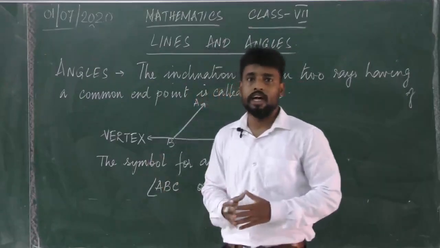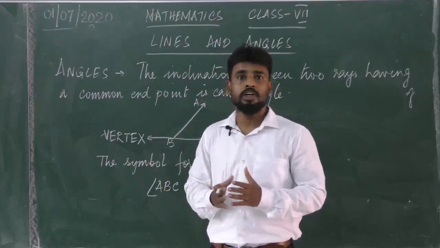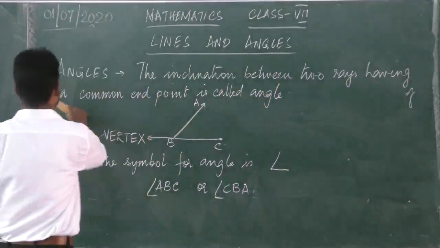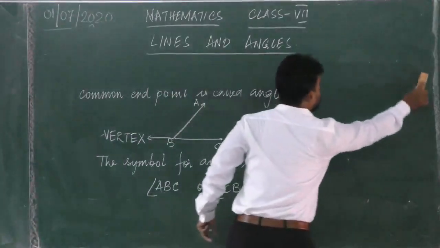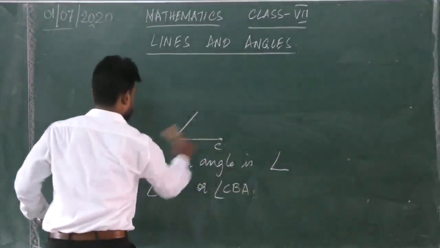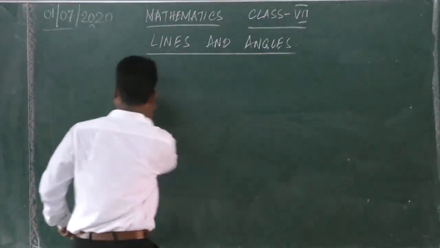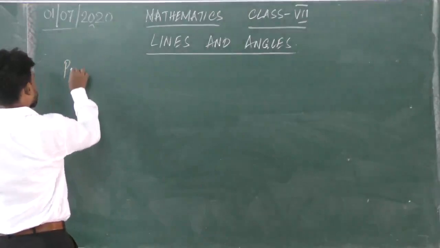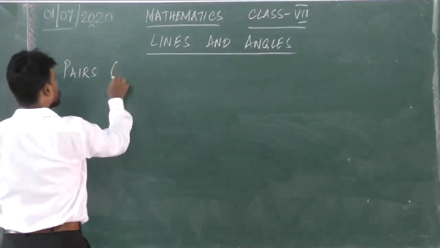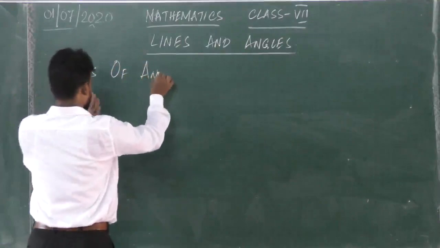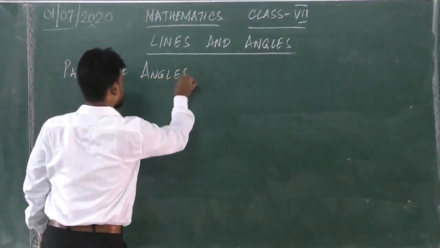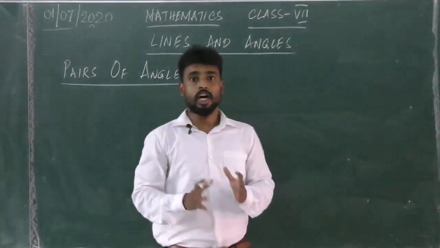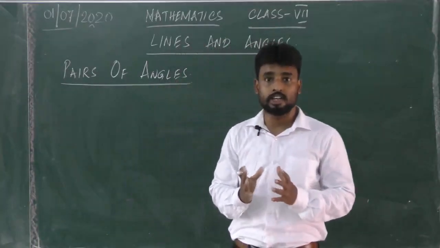We will not go into that, but we'll learn about the various pairs of angles, angles which are together.